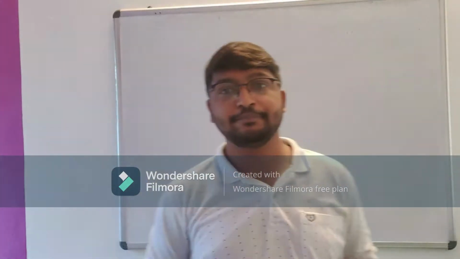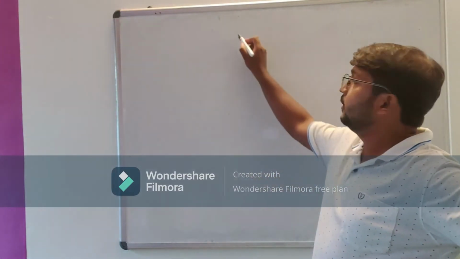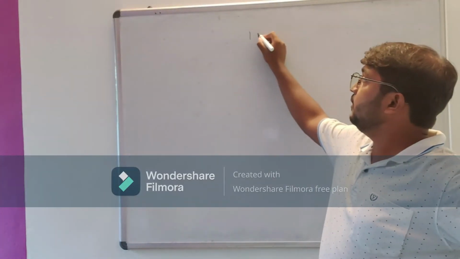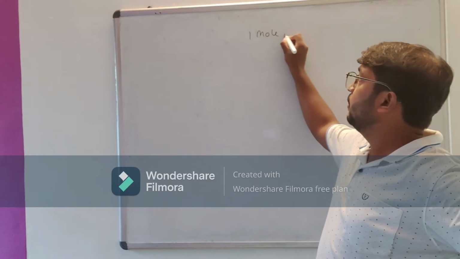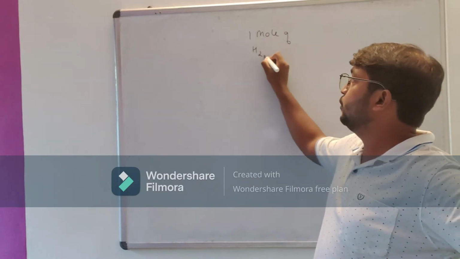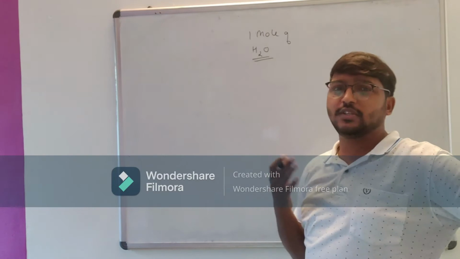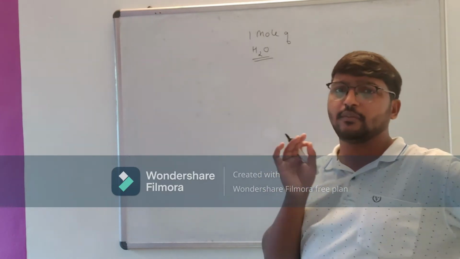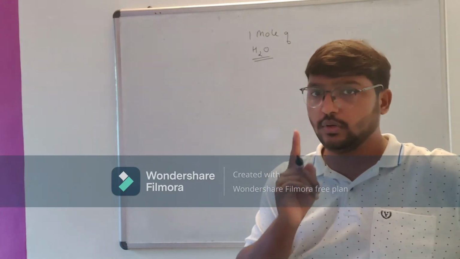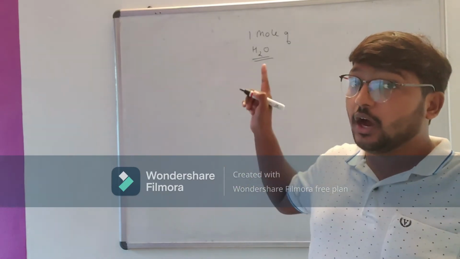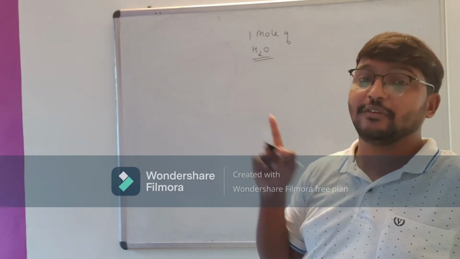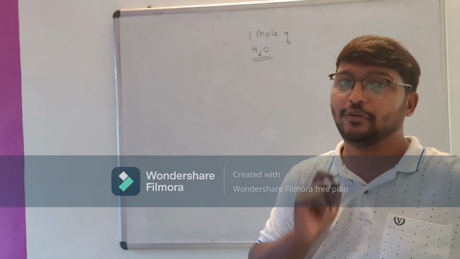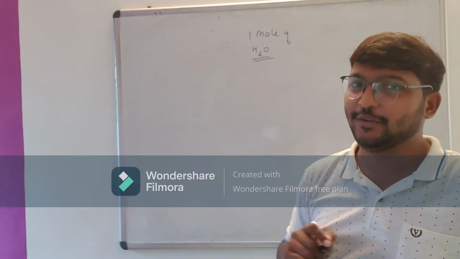Now what we're going to see, if we have 1 mole of H2O, H2O is nothing but water. We have 1 mole of H2O. Now you are going to tell me how many molecules of H2O will be there in this 1 mole of H2O. Yes, you're right.